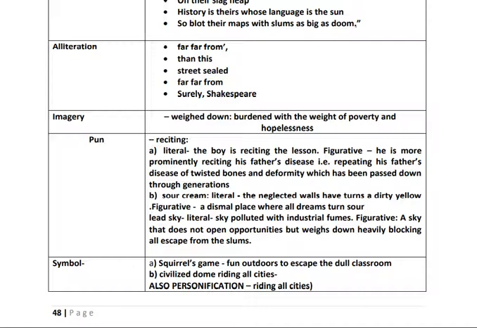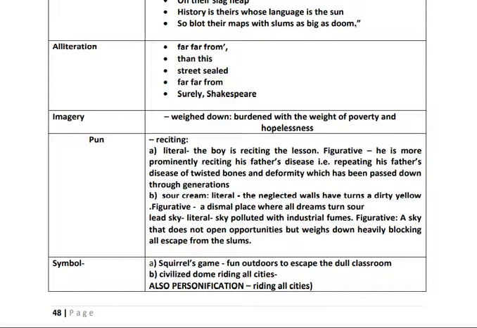And here he is reciting his father's disease, meaning that disease he has inherited from his father. So repeating his father's disease of twisted bones and deformity. What the father is suffering, that disease he is having. So here, play with words with double meanings.